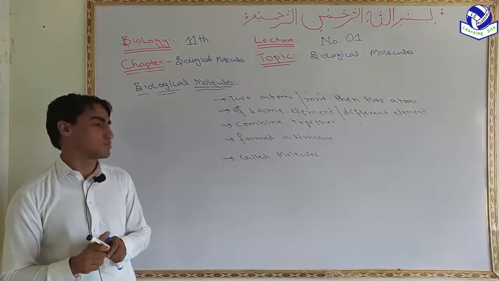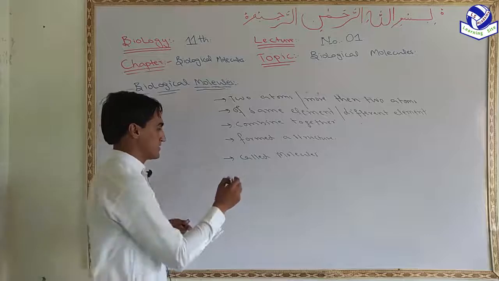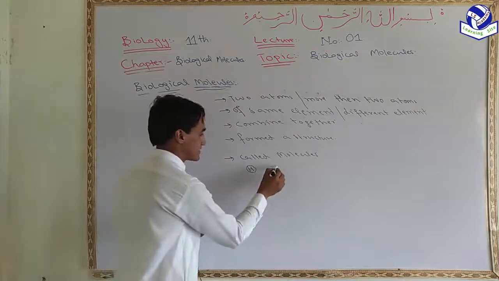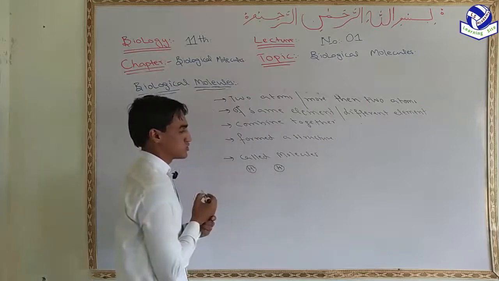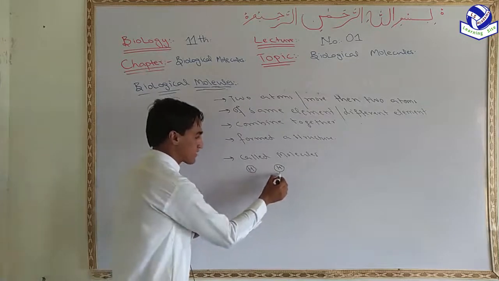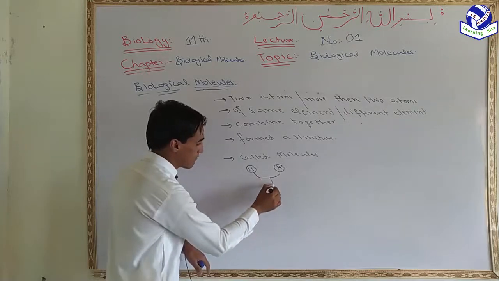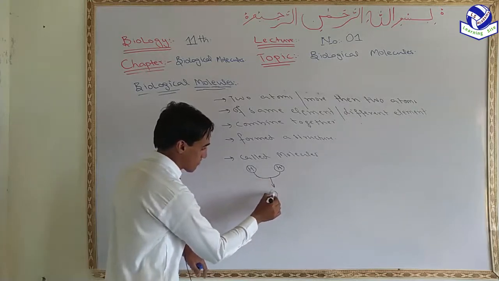Like this is the atom of hydrogen, this is another atom of hydrogen. So when these two atoms combine together, they form a structure.